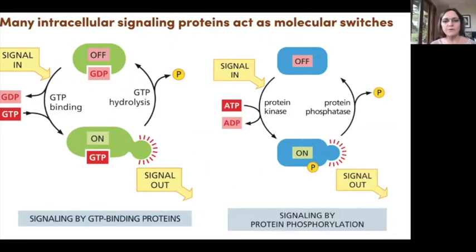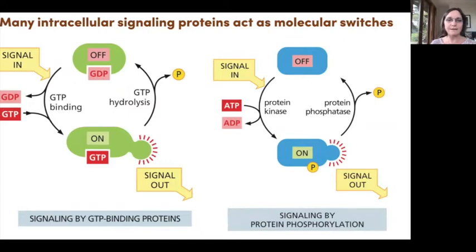In order to understand how receptors activate internal signals within cells, you have to remember that there are a number of different kinds of proteins that can act in a switch-like fashion. And we already talked extensively about a kind of G protein or GTPase, which can behave as a molecular switch.